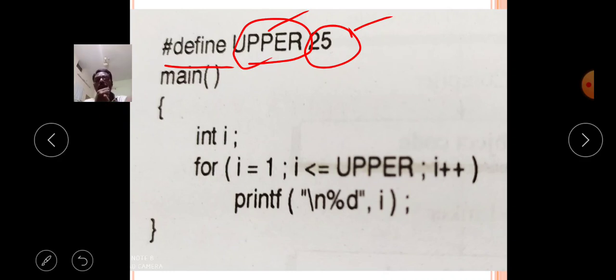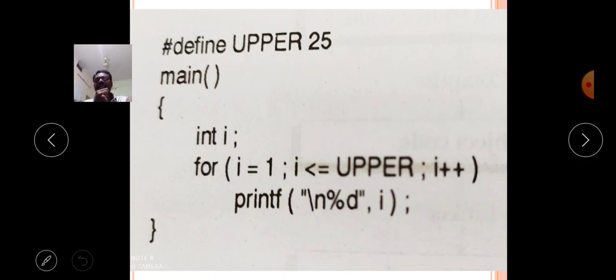According to the rule of macros, the total C program is processed from top to bottom, from the start of main to the end of main, once before execution.